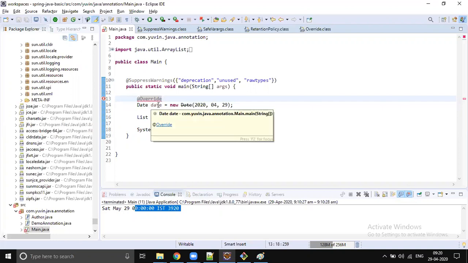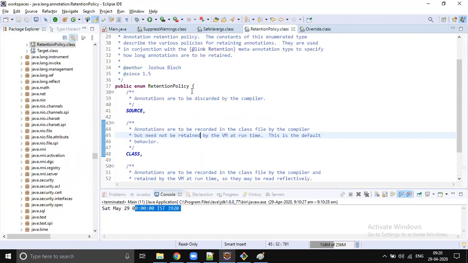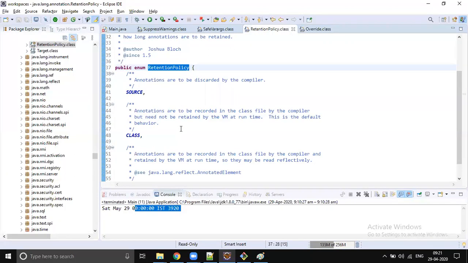So how does the compiler know that this is a method-level annotation? I can use a method annotation at method level only, or an annotation at class level only, or at field level only. How can the compiler know? We should instruct it. So let's not get confused between retention and target. Retention is where we specify who is going to use it: the compiler or the JVM. So that is one step.